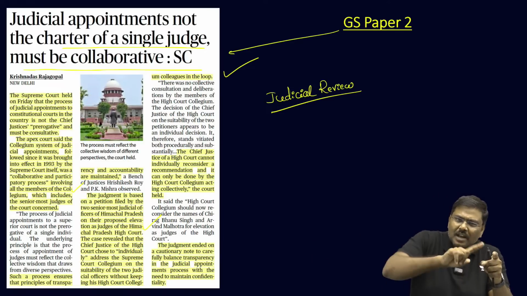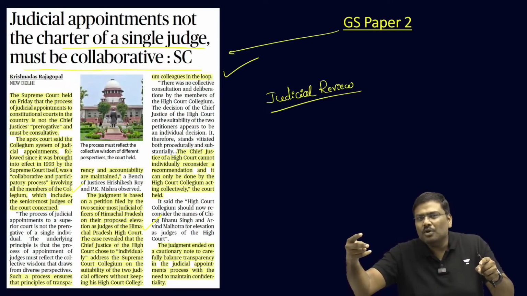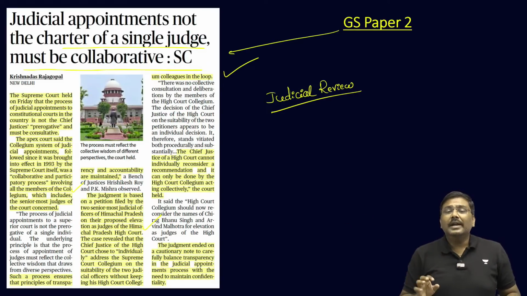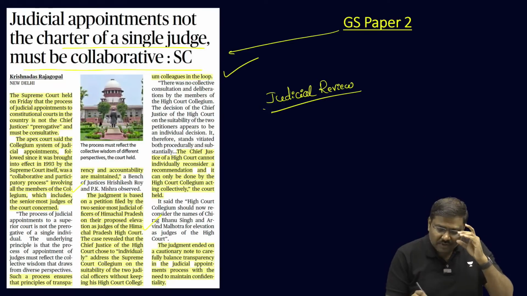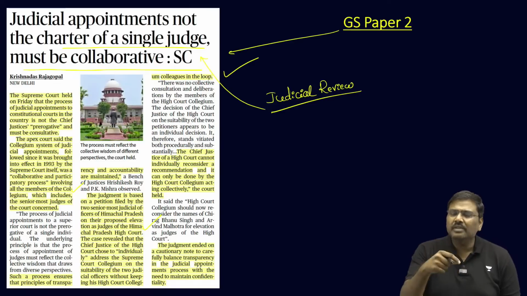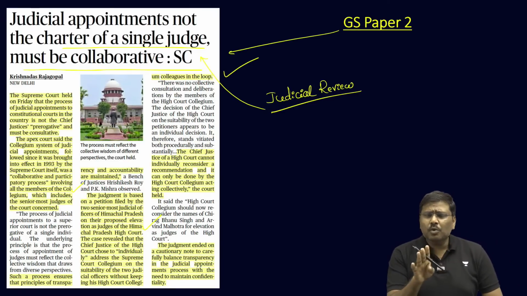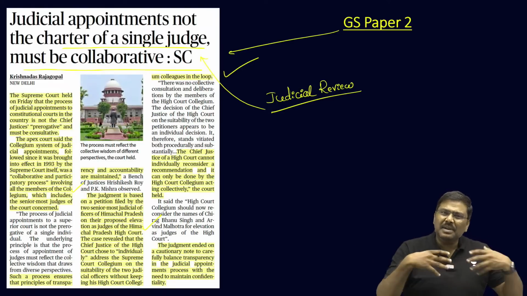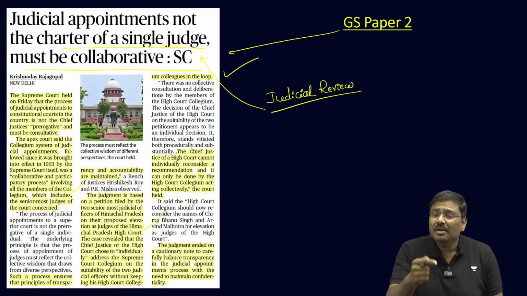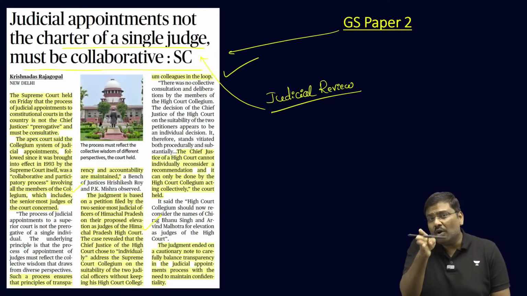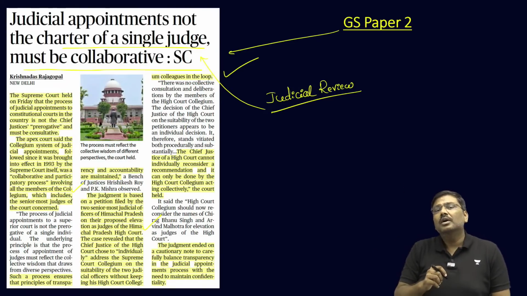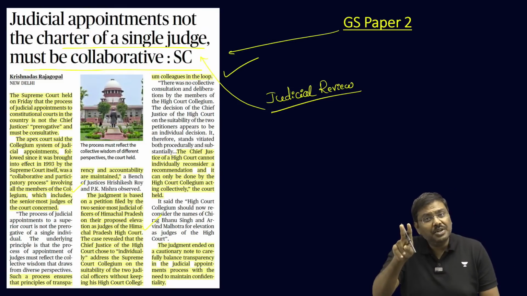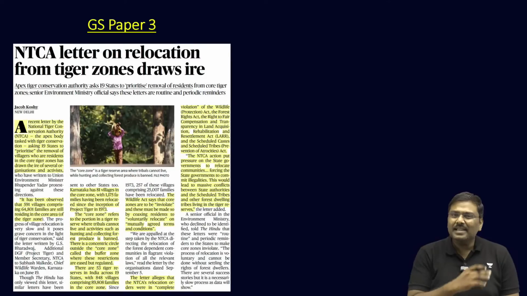The Chief Justice now must consult the remaining 2 senior most judges and, based on that, send the recommendation to the Supreme Court. Right. So, this is basically the judgment or the order issued by the Supreme Court, important for a simple reason. So far, the Supreme Court has never intervened through a bench order like this. Earlier, administrative orders were issued, but for the first time, the Supreme Court in a judgment has issued an order on how the process has to be followed, whether the collegium must be followed or not, and so on. And they have said this will come under judicial review as well now. Done? So, that is the importance of the judgment.